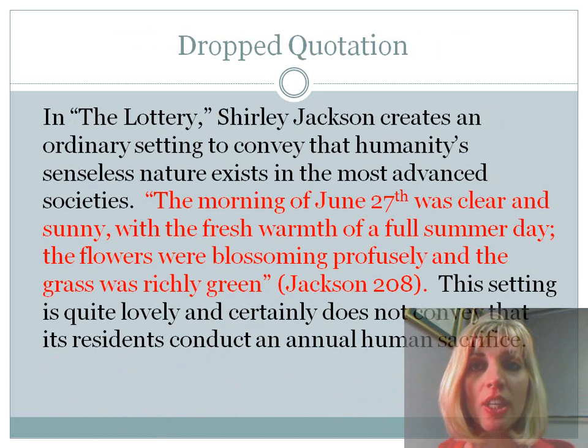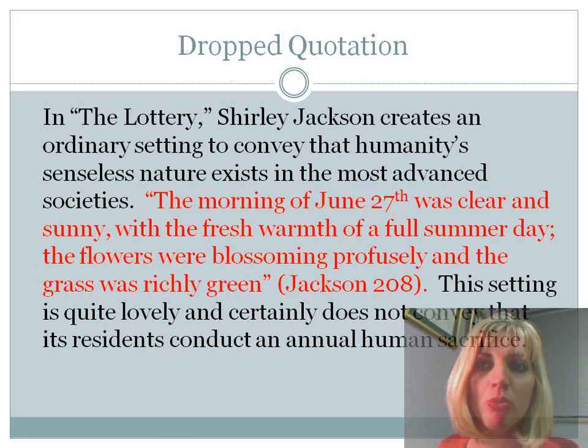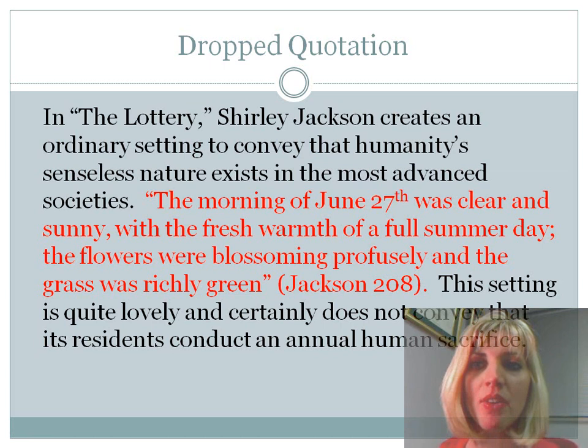This is in a paragraph from a research paper over "The Lottery," the short story by Shirley Jackson. And in this case, the writer has just dropped a quotation into the middle of this paragraph without any lead-in material provided in his or her own words. So we have the quotation in red. "The morning of June 27th was clear and sunny with the fresh warmth of a full summer day. The flowers were blossoming profusely and the grass was richly green." But as you can see, no lead-in material was provided by the writer.